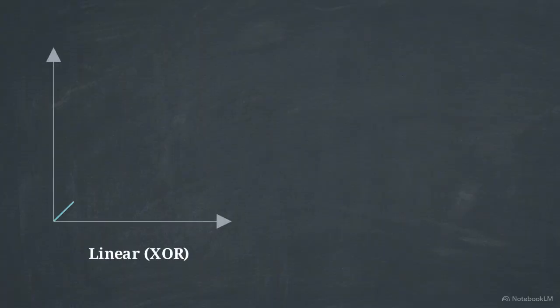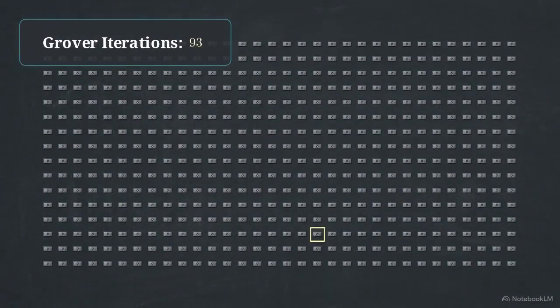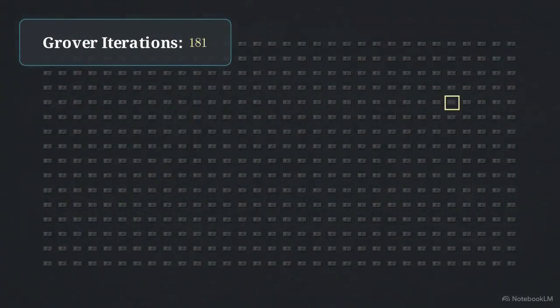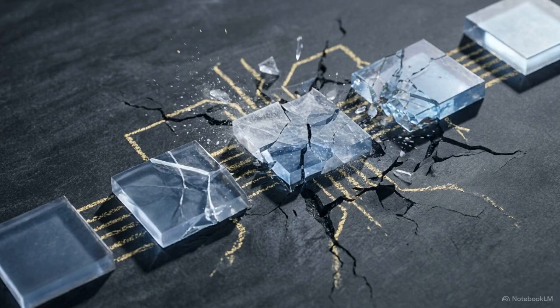However, the Bernstein-Vazirani algorithm only resolves linear functions like XOR. Real cryptographic hashes are highly nonlinear, which renders that approach useless for this test. We have to use Grover's search algorithm instead. Grover can execute nonlinear pre-image attacks, and for a 16-bit space, it finds the target in exactly 201 iterations. But modeling a nonlinear hash on a quantum computer has a structural cost.